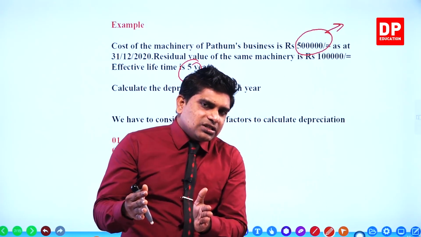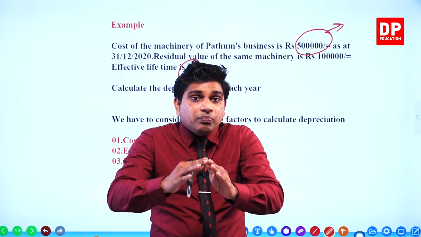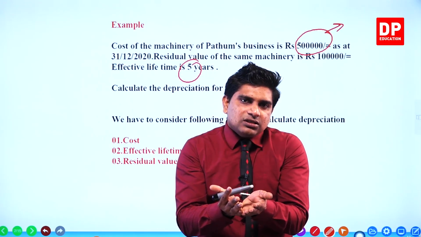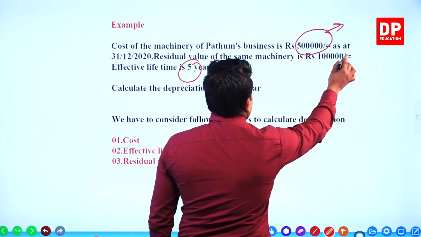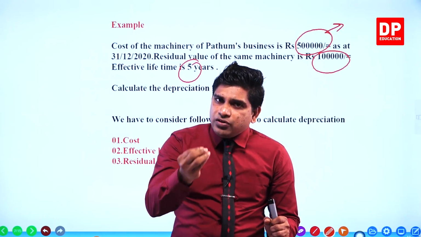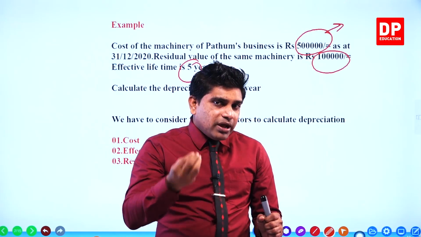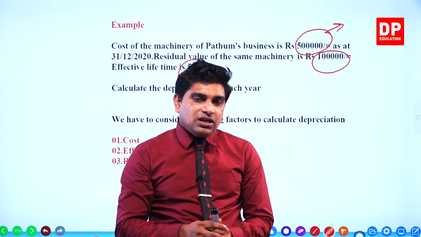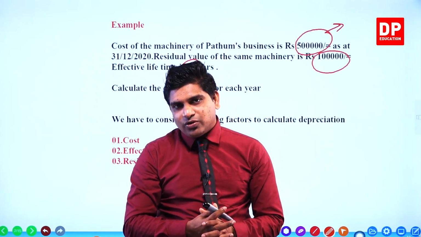At the end of the 5 years, the remaining part of the machine can be sold in the market for 100,000 rupees. The market value of the remaining part of this machine at the end of the 5 years is called residual value. I think now you understood.